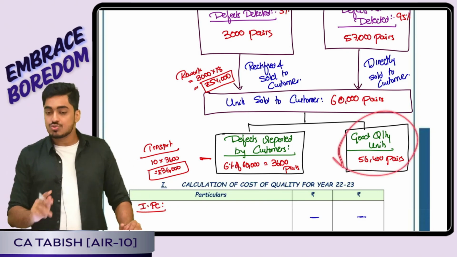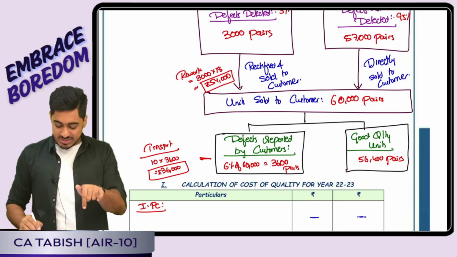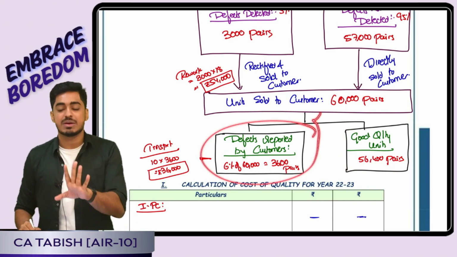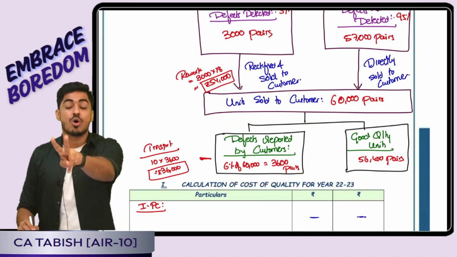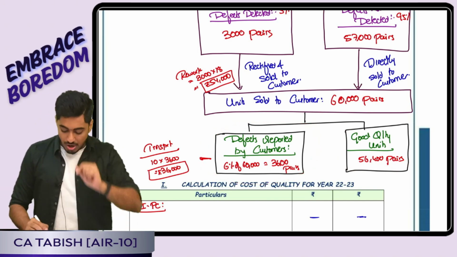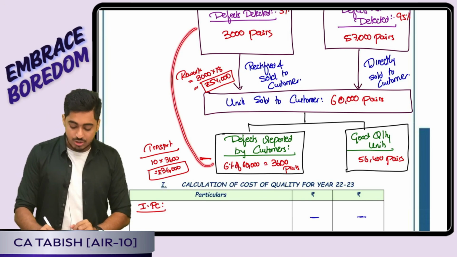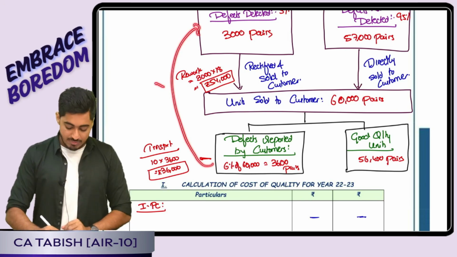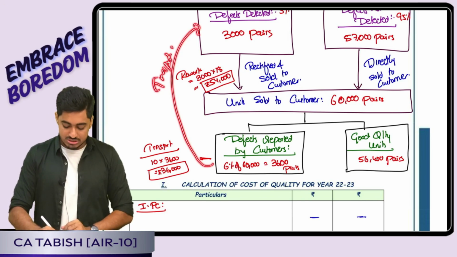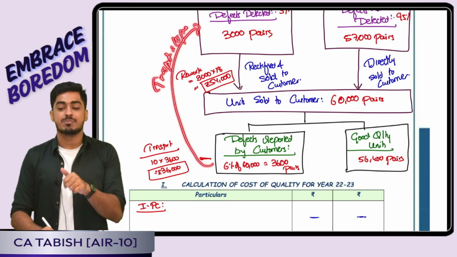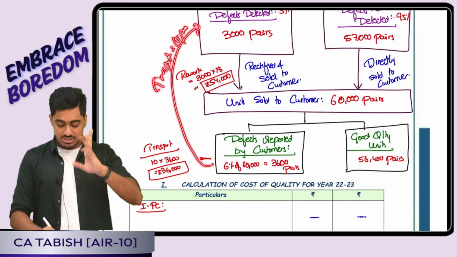That means the balance of goods is of perfect quality. These are 6% goods, that is 3,600 pairs, that the customer told us are defective. What all is happening? Two things are happening. Point number 1, we have to bring it back to our company premises. For that I am incurring the transportation cost. I guess transportation cost is 10 per unit, so 10 into 3,600 units I incurred.